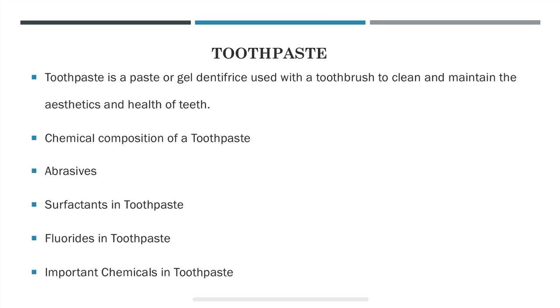To improve the quality of a toothpaste, apart from its key components like abrasives, surfactants, water, fluorides, additional ingredients like alcohols or antibacterial agents, whitening substances, flavors, etc. are added. For example, glycerol to keep the paste from drying out. So these are some of the important chemicals other than the key components we are going to find in a toothpaste.